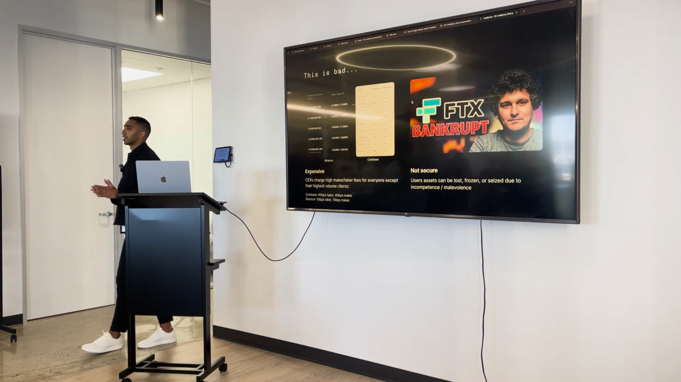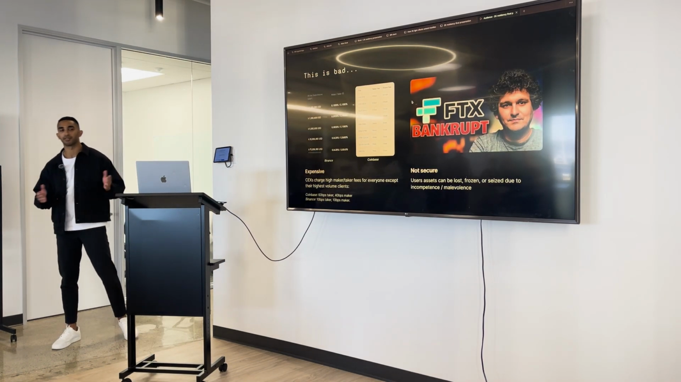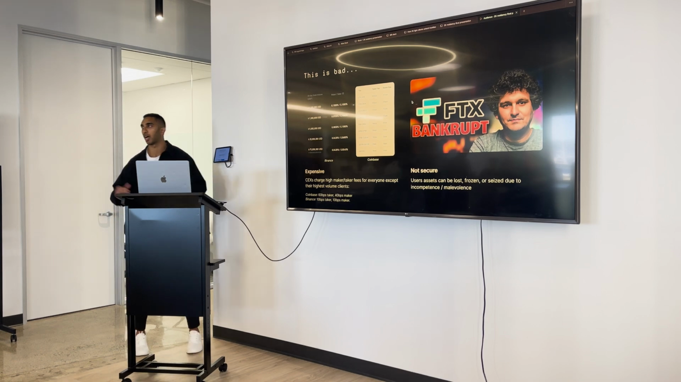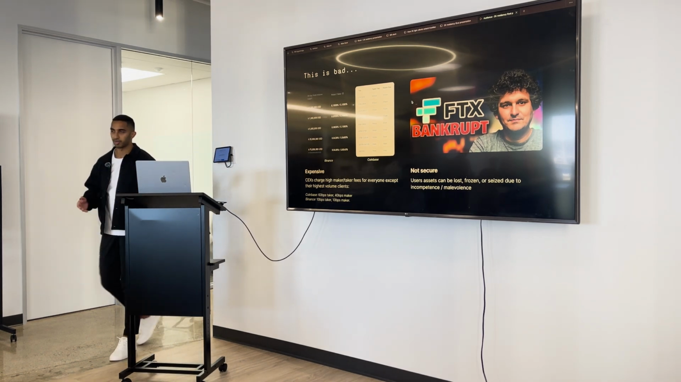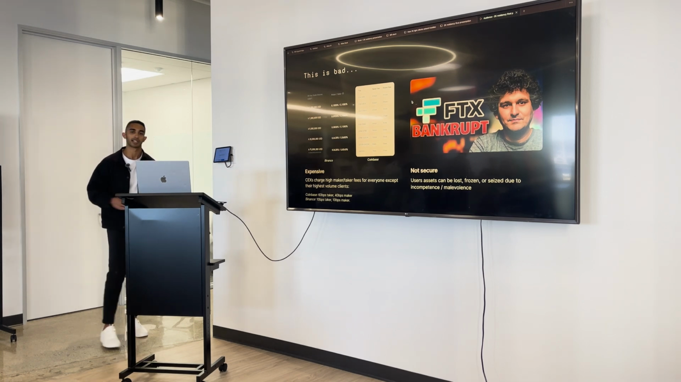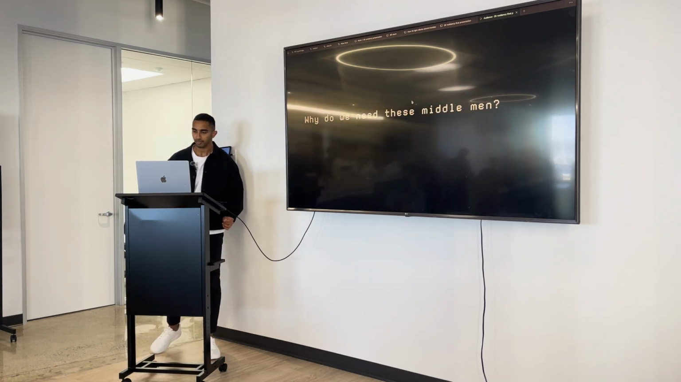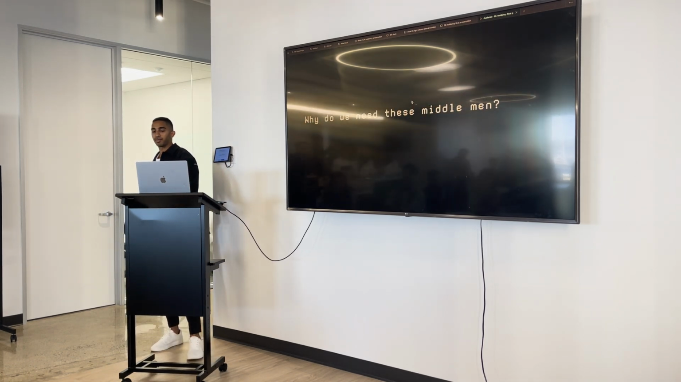This is bad for a number of reasons. One is that they're really expensive. They charge all but the most high volume users a lot of money. And they're not very secure. They have gone out of business. They can mismanage your funds. They can freeze your assets. It's not great. But why do we need these middlemen today?